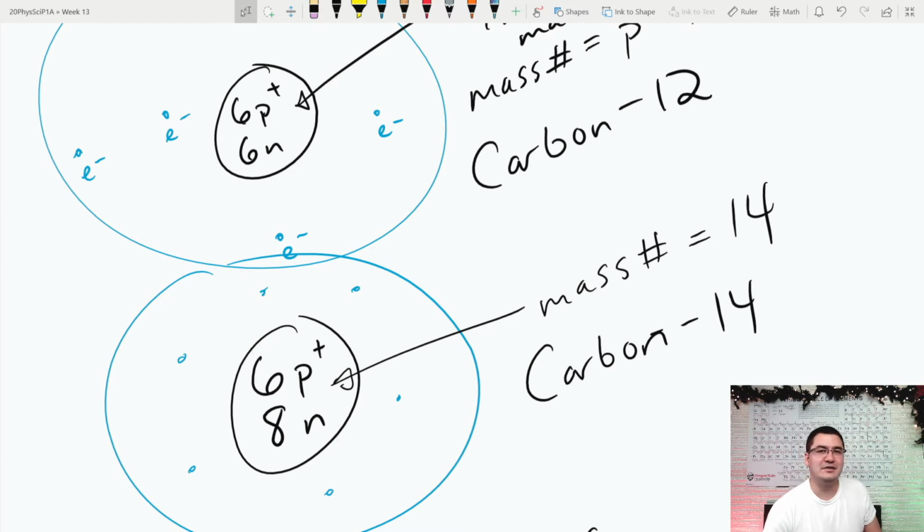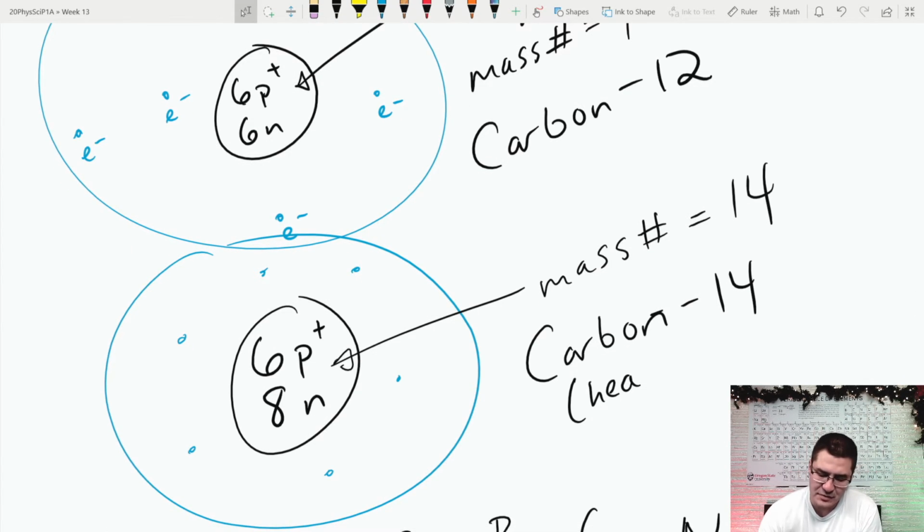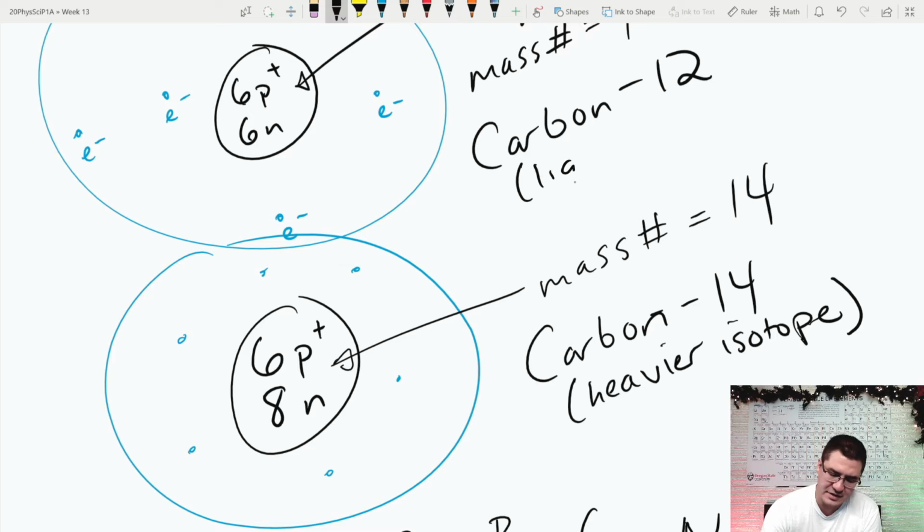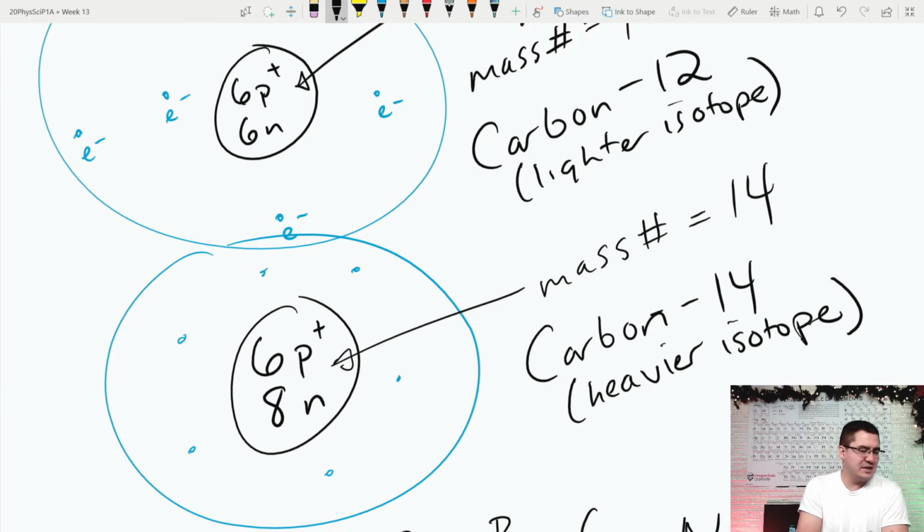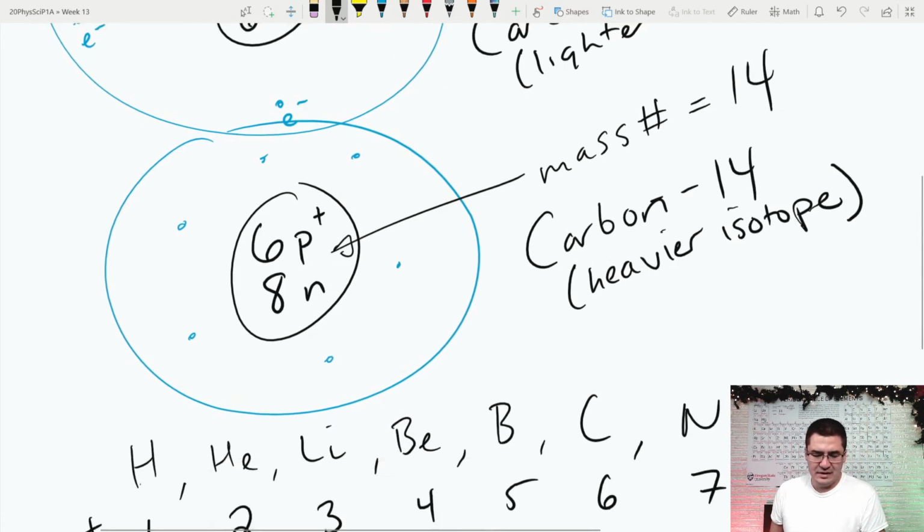However, one of them has 2 additional neutrons. So instead of having 6, carbon 14 has 8. So we say that this is the heavier isotope. Oops, my pen is cutting out, so let's see if it comes back. Heavier isotope. And this would be the lighter isotope. So isotopes are the same element, just with different masses, and that's due to the number of neutrons in them.